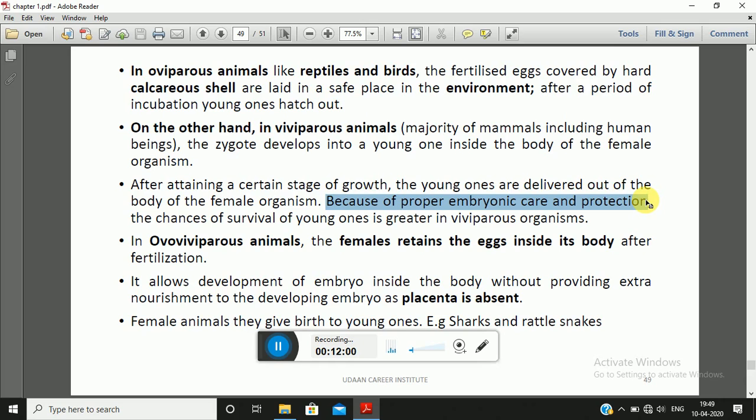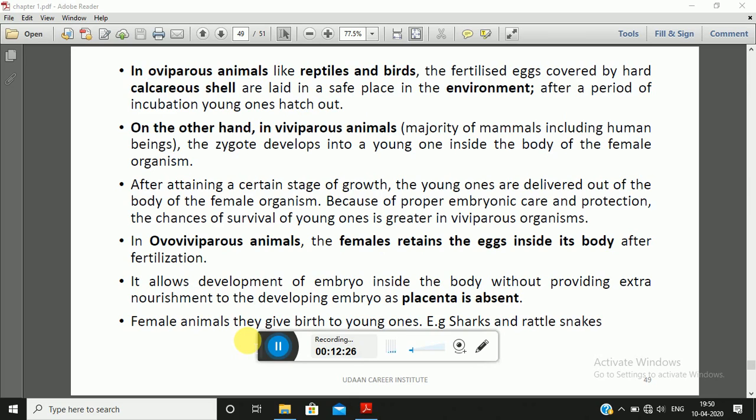A proper embryonic care and protection is given to the young one. As a result, the chances of survival of the young one are far better as compared to oviparous animals, because oviparous animals are more prone to damage by predators.